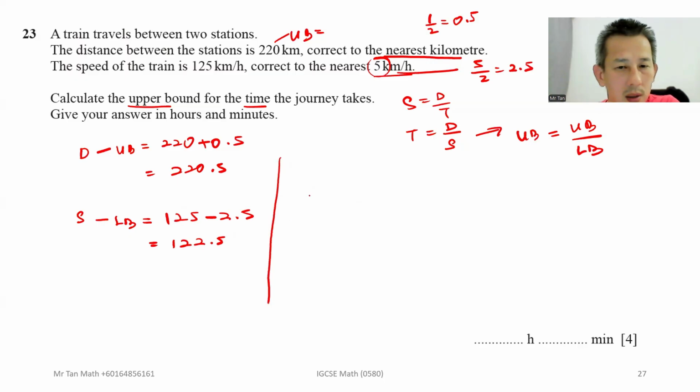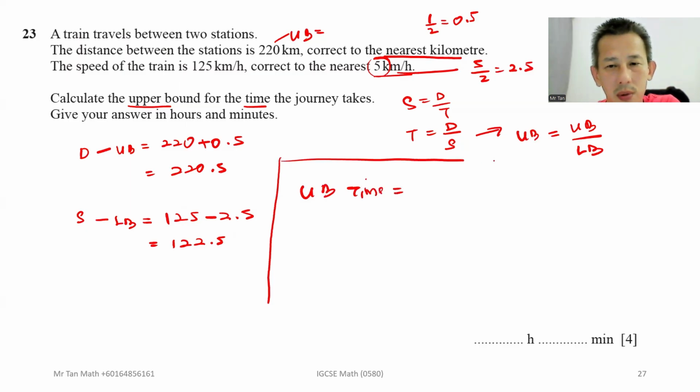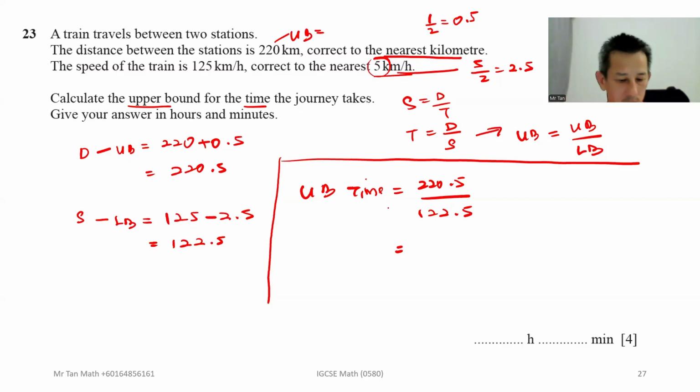So the upper bound of the time is equal to 220.5 over 122.5. You calculate, and should get 1.8 hours. So change to hours and minutes. So 1.8 is 1 hour, and 0.8 times 60 gives you 48 minutes.